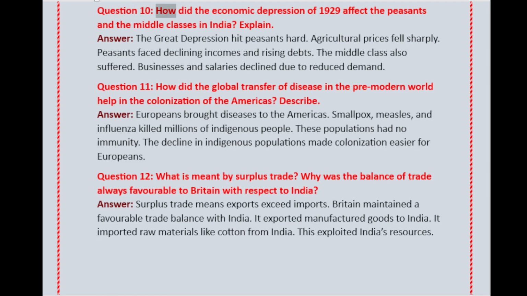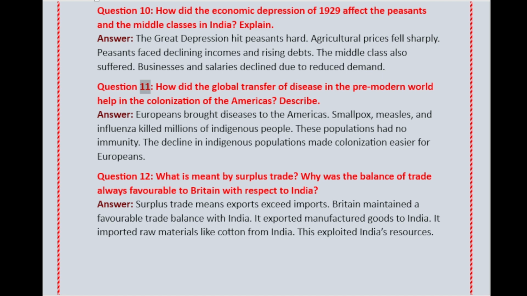Question 10. How did the economic depression of 1929 affect the peasants and the middle classes in India? Explain. Answer. The Great Depression hit peasants hard. Agricultural prices fell sharply. Peasants faced declining incomes and rising debts. The middle class also suffered. Businesses and salaries declined due to reduced demand.